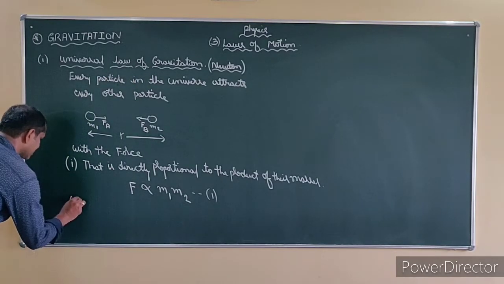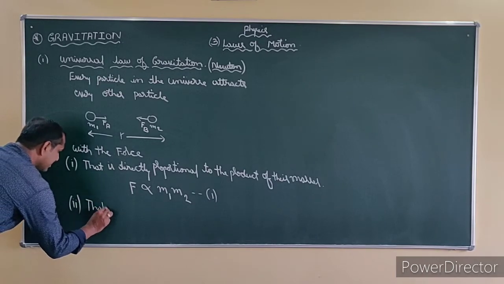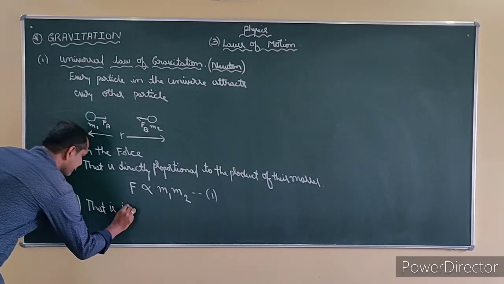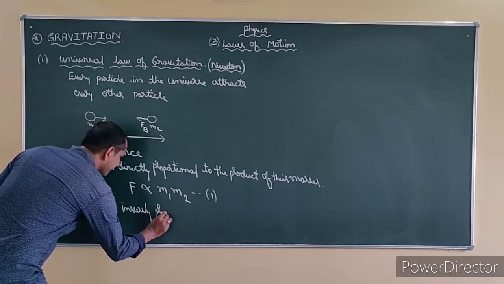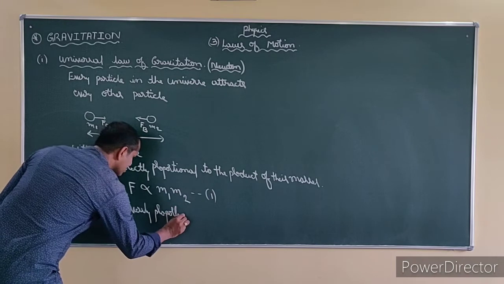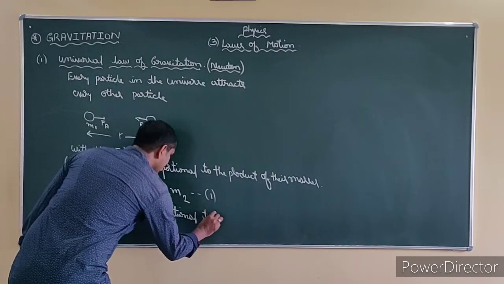Then, with a force that is inversely proportional to the square of the distance between them.